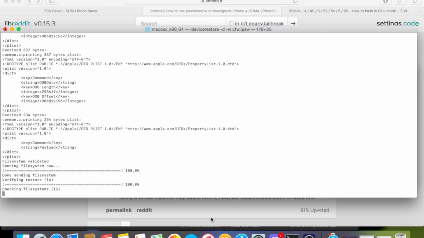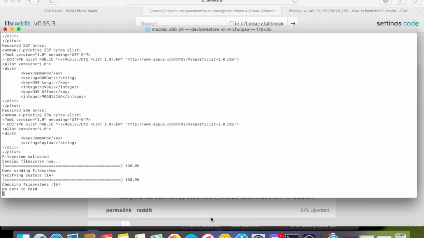Looks like it's almost done on my side of the iPhone. Looks like it's done, like the progress bar is hitting the end.